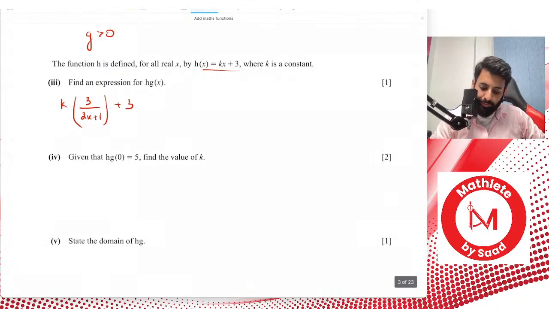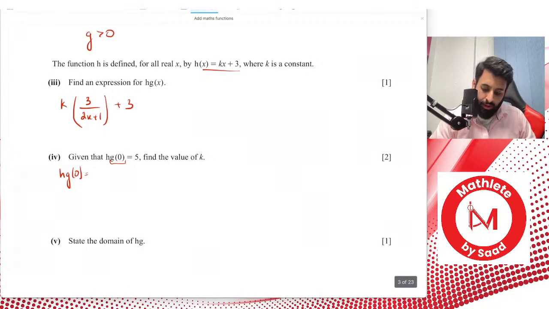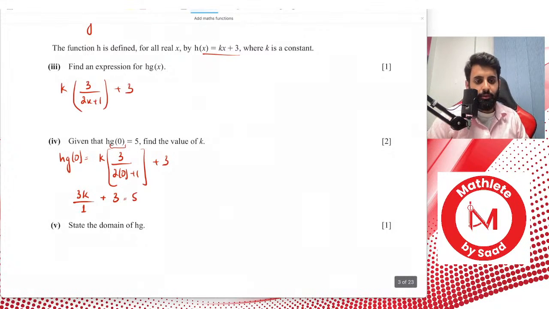Considering that you already have h of g of x, how will you find h of g of 0? Well, you can do that by simply plugging in 0 in place of x. Or you could first find g of 0, and plug that value in function h. So if I plug in 0 in h of g, here's what happens. K as it is, 3 as it is, 2 in place of x, now we have 0, plus 3, and this becomes 3k over 2 into 0, so that's 0, plus 1 plus 3, and that's equal to 5.